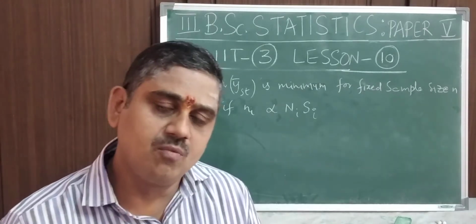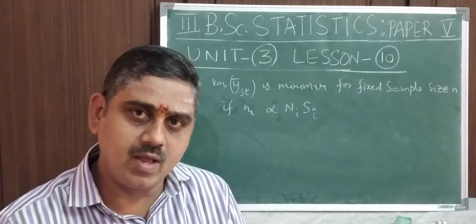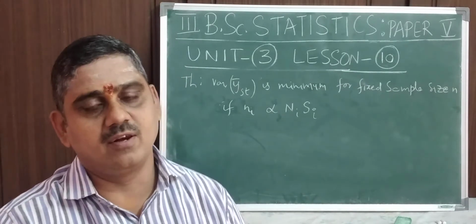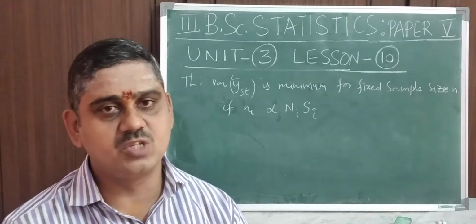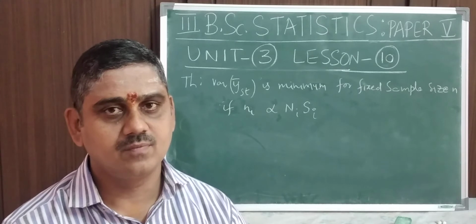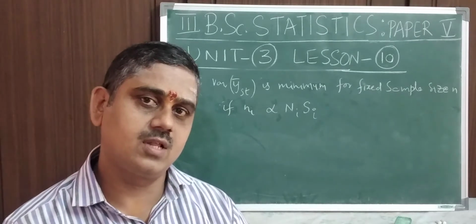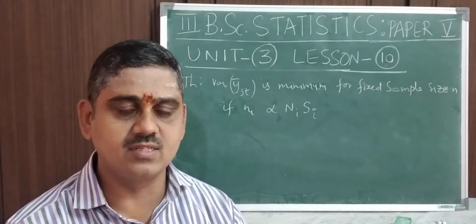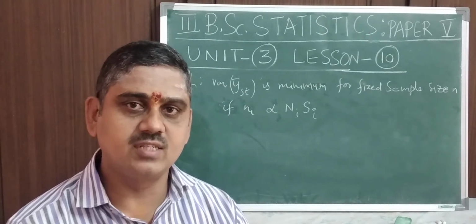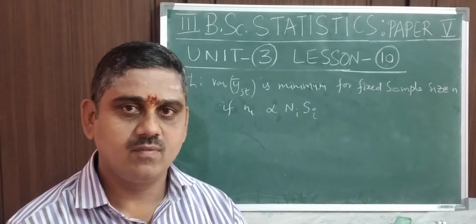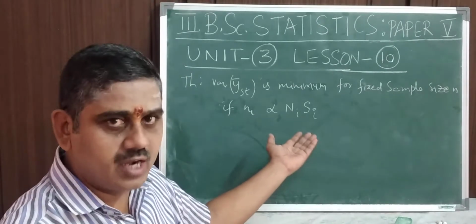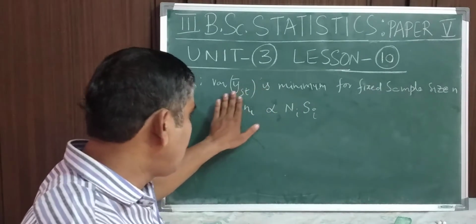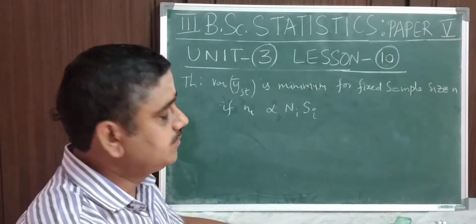In the optimum allocation, we have learned three principles. Optimum allocation runs on three particular principles, and one of them is that the variance of the sample mean, variance of y bar st, is minimum, minimizing the variance for fixed sample size n. This is now converted into a particular theorem. The variance of y bar st is minimum for fixed sample size n.